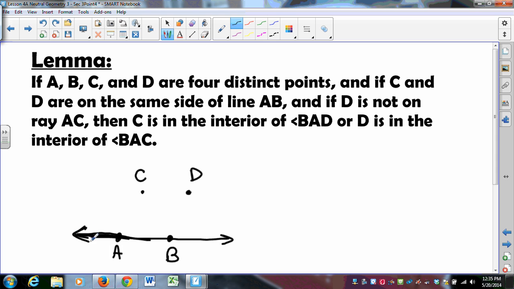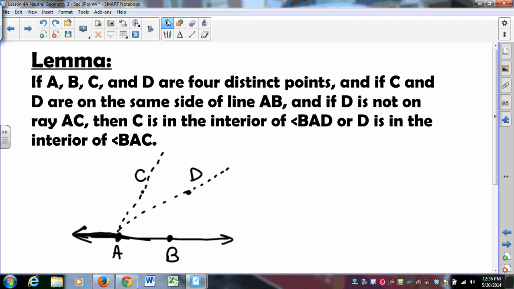That's line AB. We have D not on ray AC. We've got four distinct points. We've got C and D on the same side of line AB. So either C is in the interior of angle BAD, or D is in the interior of angle BAC.